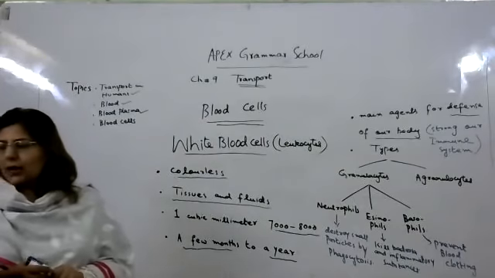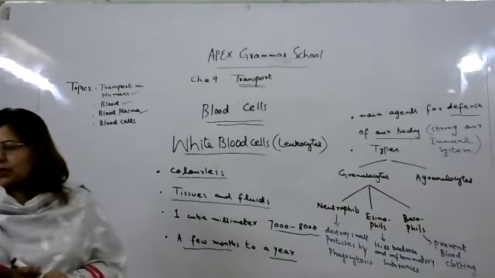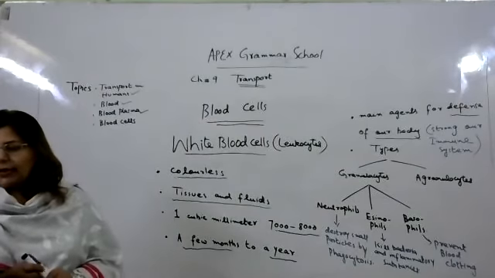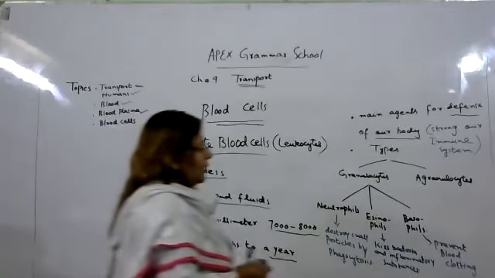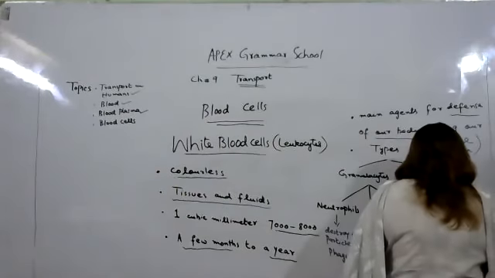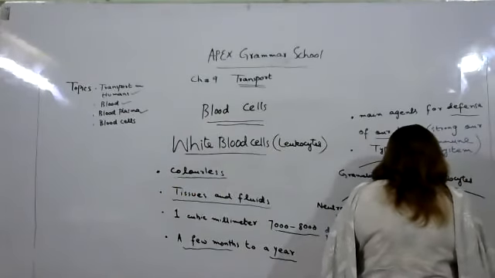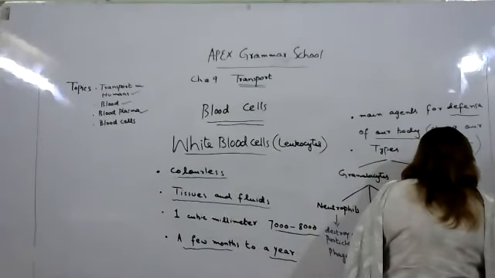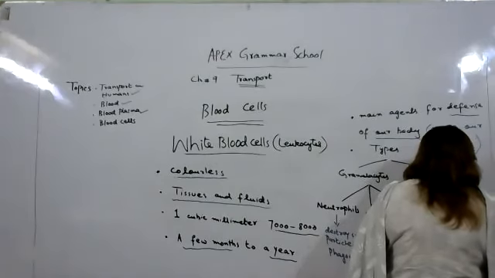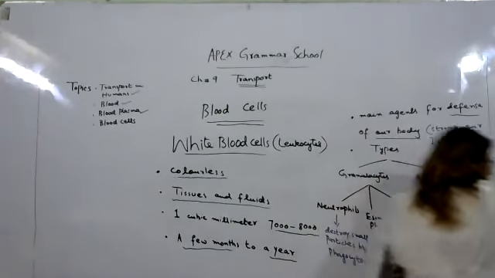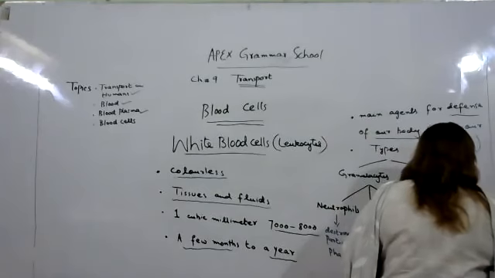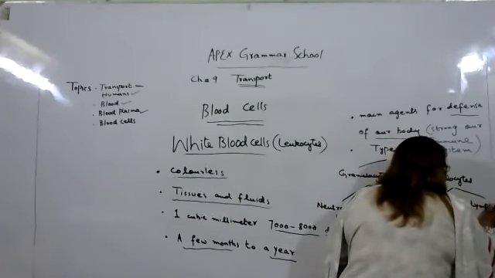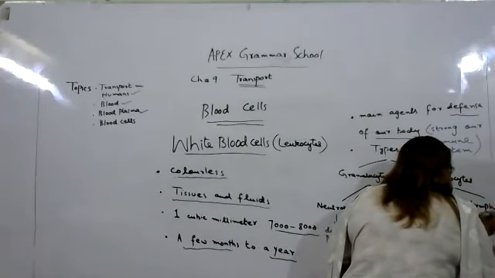So agranulocytes are the leukocytes with clear cytoplasm. They include monocytes and lymphocytes.